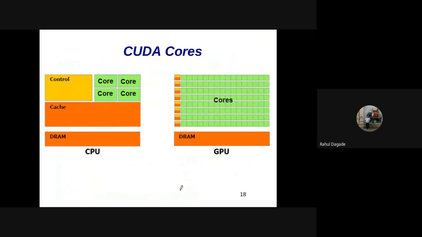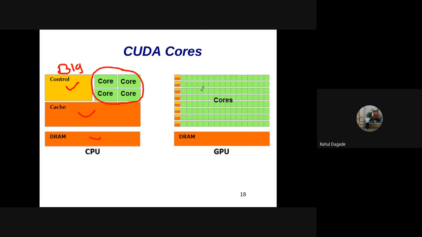Now, what's the actual difference between a CPU and a GPU? We all know that the CPU contains a control unit, a cache, and DRAM, that is RAM, and a number of cores, along with an ALU. In this, the control unit is big. It has a huge instruction set, such as the IA instruction set, which is huge. Therefore, the control unit is bulky.